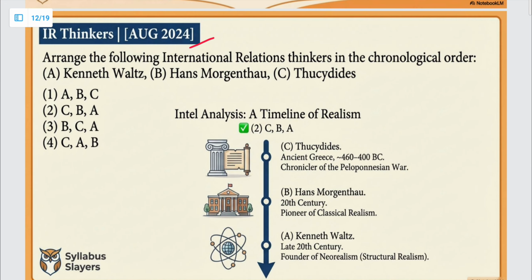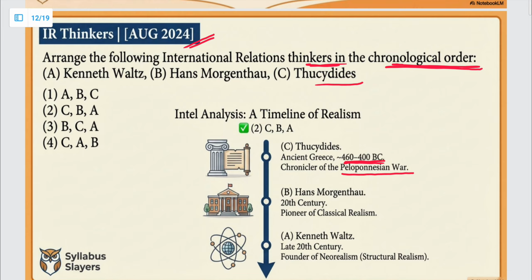Next question, August 24 का है. Arrange the following international relation thinkers in the chronological order. So तीन दिए हमें, Kenneth Waltz, Hans Morgenthau and Thucydides. तो मैं इसका टाइमलाइन बता देती हूँ. Thucydides was the oldest thinker. He had existed between 460 to 400 BC. Ancient Greece में थे ये, and he had written about the Peloponnesian War.